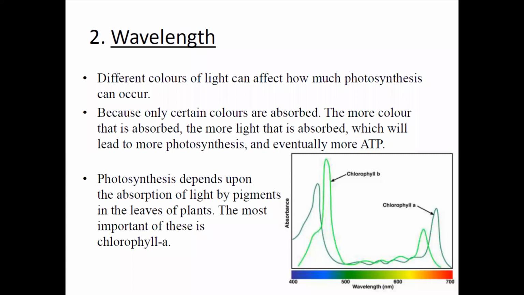So different types of colors affect how much photosynthesis will occur, because only certain colors are absorbed. The more light that is absorbed, the more photosynthesis and eventually more ATP. Photosynthesis is dependent on the absorption of light by pigments. Chlorophyll A and B pigments you can see in the graph.